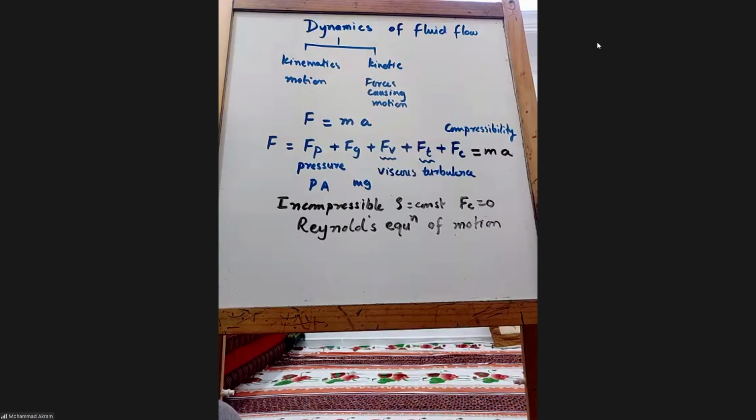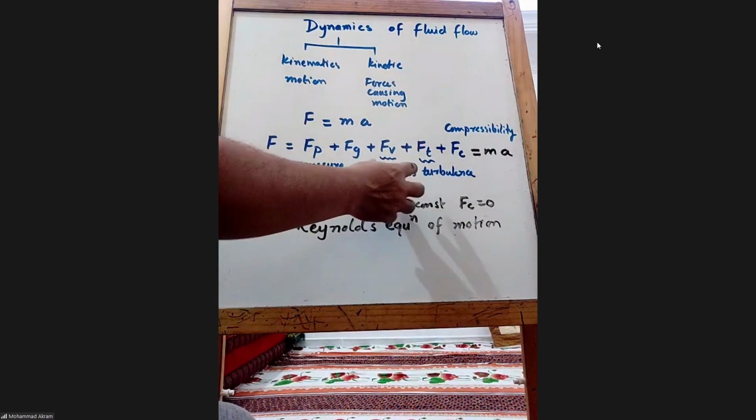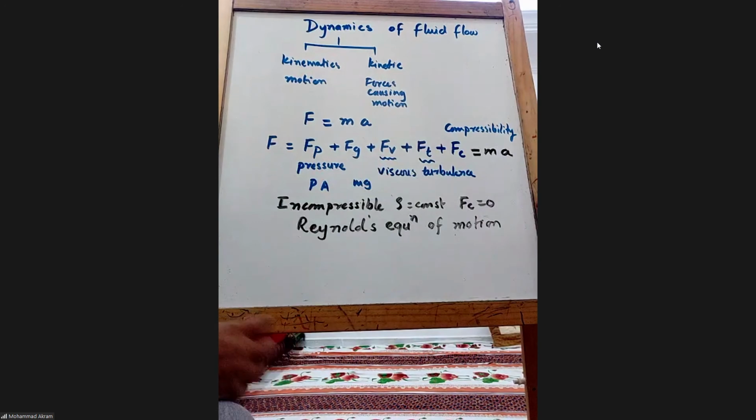Same person as the Reynolds number. He did very good work in fluid flows. Reynolds, very famous. Even finding the viscosity, etc. He did many things related to the flows.